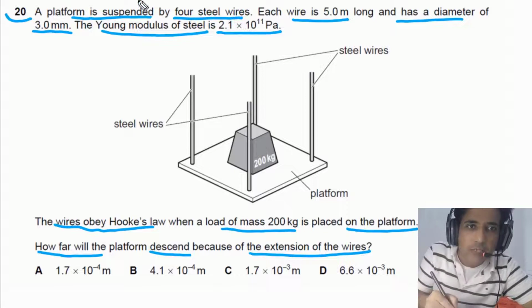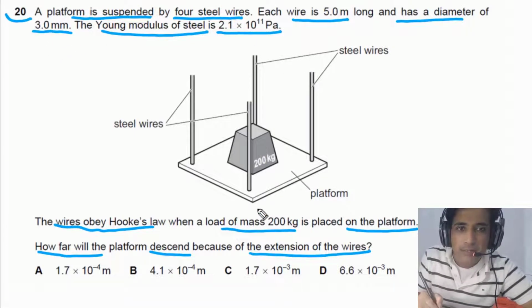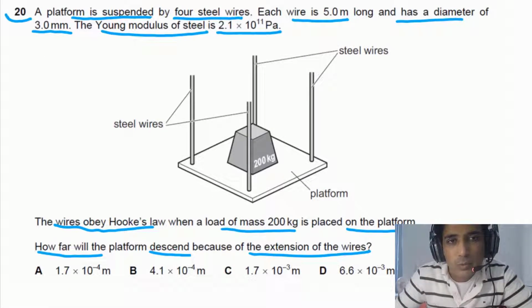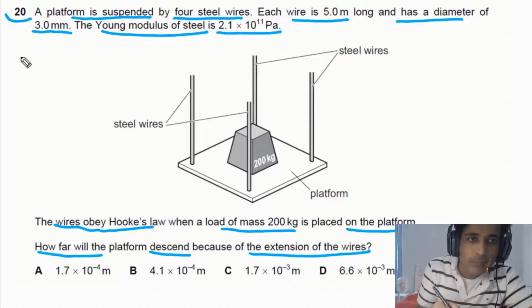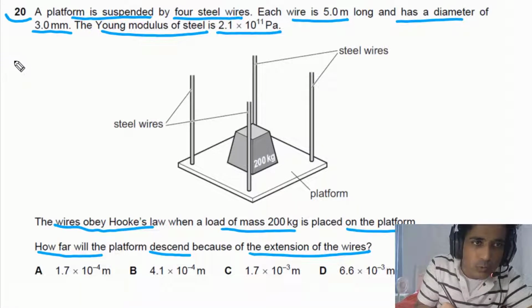For this question, we have Young's modulus, diameter is given, length is given, and the mass is given. So we can calculate weight. We can answer this question using two different approaches. So let me explain you first of all which two approaches you can use for this problem. One way is you can take 4 rods together.